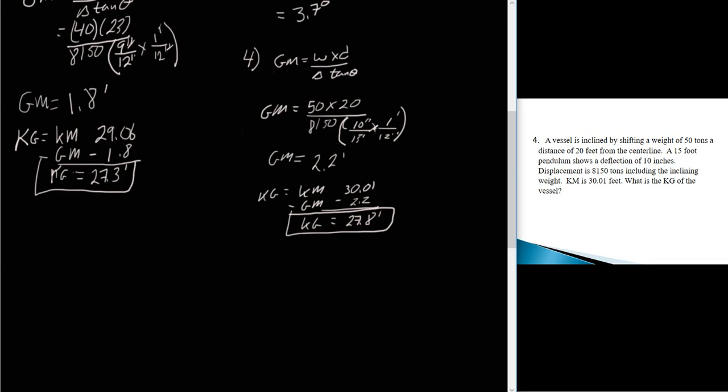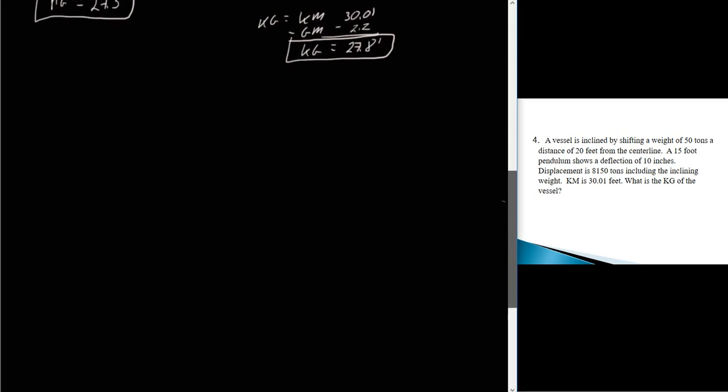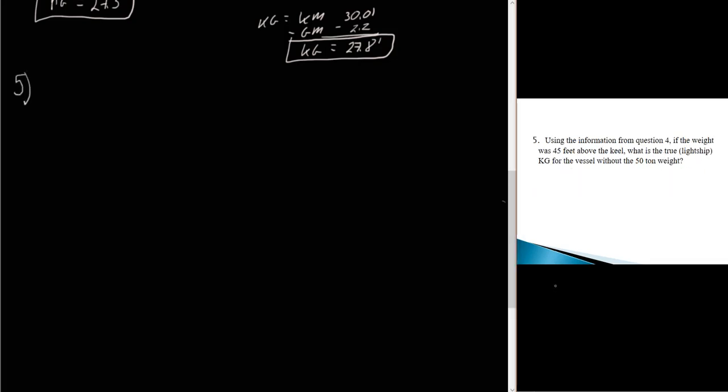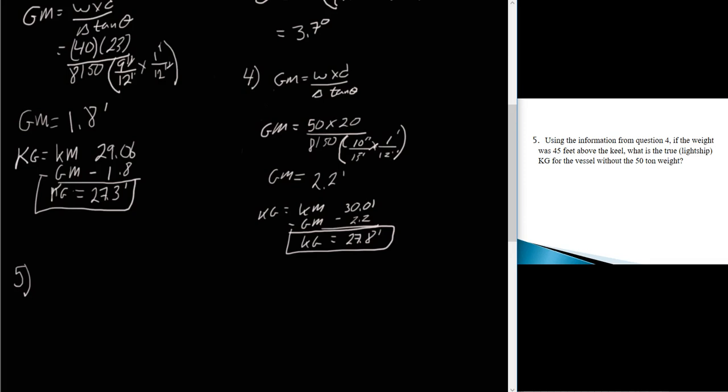Okay. Well, now let's move on to problem number 5. So we'll just do problem 5 over here. All right. So using the question from problem 4, if the weight was 45 feet above the keel, what is the true lightship? So in problem 4, what we did was we calculated the kg of the vessel. But really what we're trying to get here is the kg of the lightship. Well, the problem is that we've got a 50-ton weight that's not part of the lightship, that's part of the displacement of this vessel. So now we've got to remove it.